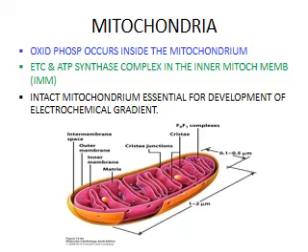The electron transport chain and the enzyme which synthesizes ATP, known as the ATP synthase complex, are all present in the inner mitochondrial membrane. An intact mitochondrion is essential for the development of the electrochemical gradient, which is essential for oxidation and phosphorylation to occur.